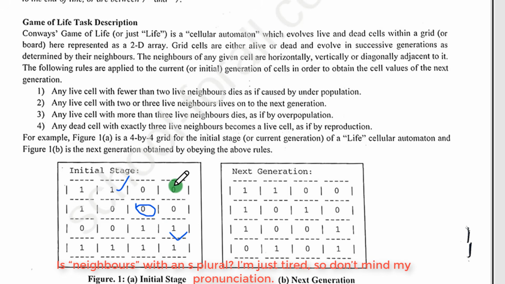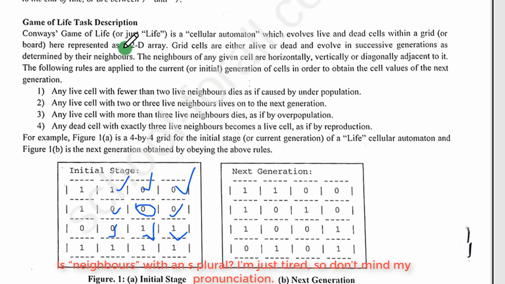Now this is another diagonal, and another, so this is already 4. Now if you go vertically, up here this is 1, down here this is 1. Now if you go horizontally, this is 1, this is 1. So you are seeing that this 0 has how many neighbors? 4 plus 2, 6, 7, 8. So this is how we look at the neighbors of a cell. This is exactly what the question has described here.